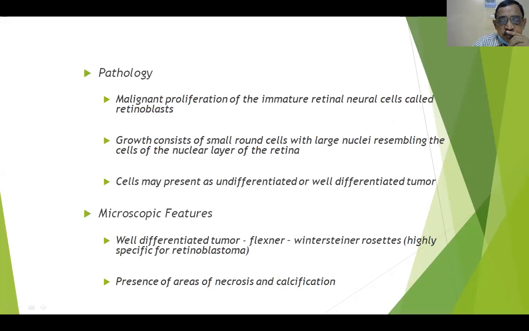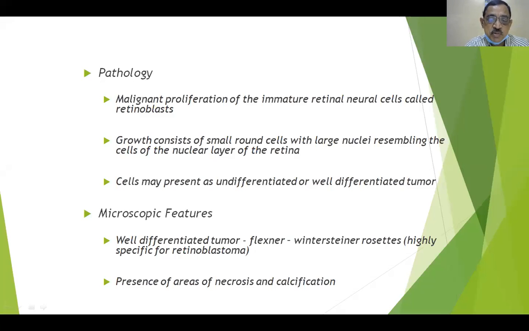If we take the pathology of retinoblastoma, there will be a malignant proliferation of immature retinal cells called retinoblasts. Whenever you take a section and see, the growth consists of round cells with large nuclei resembling the cells of the nuclear layer of the retina.